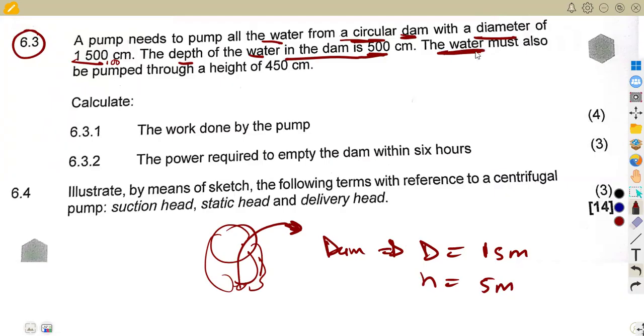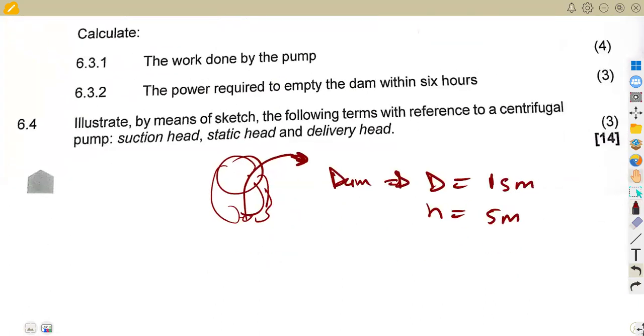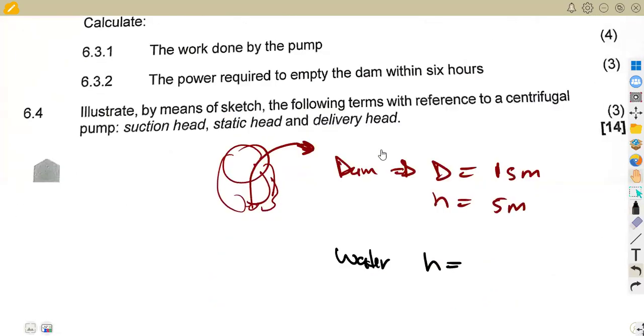Now the water must also be pumped through a height. Here we are considering what is going to happen to the water that is to be pumped out. The water is supposed to be pumped at a height of 450 centimeters.